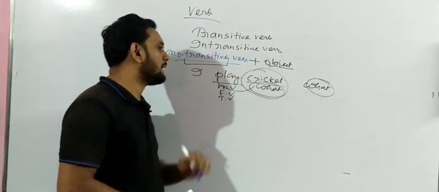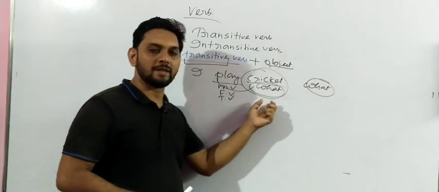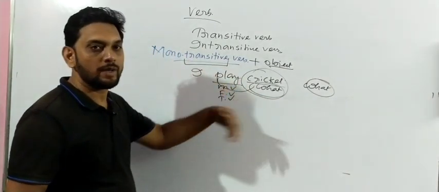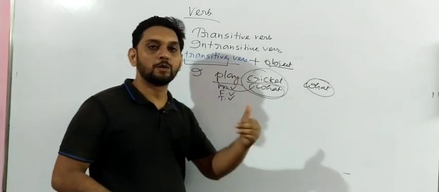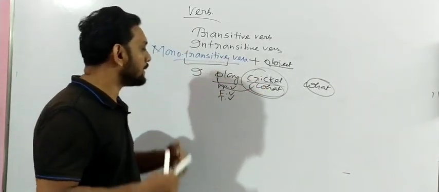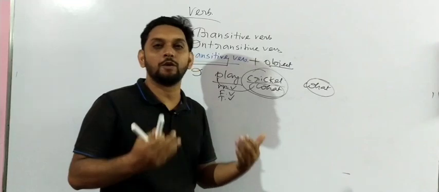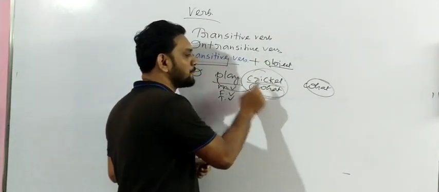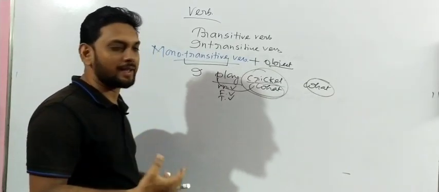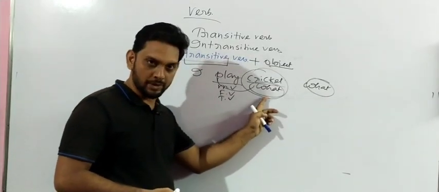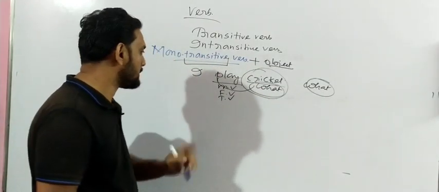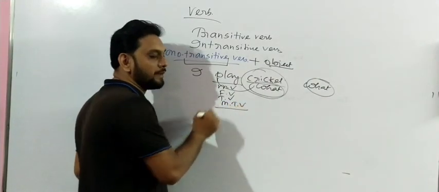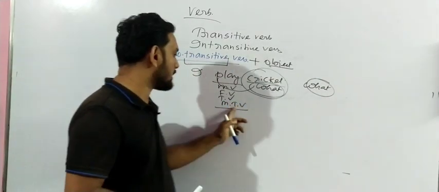So, I play cricket. Now how did I define the object in this sentence? By using the question word what. I play what? We got the answer, cricket. So cricket is the object of this sentence. How many objects are there? Only one object. Only a single object we have found. Because of this, we can call it a monotransitive verb. MTV. Mono means monotransitive verb.